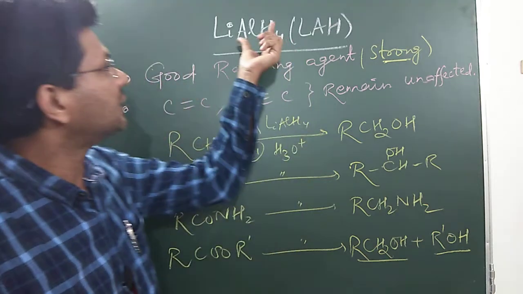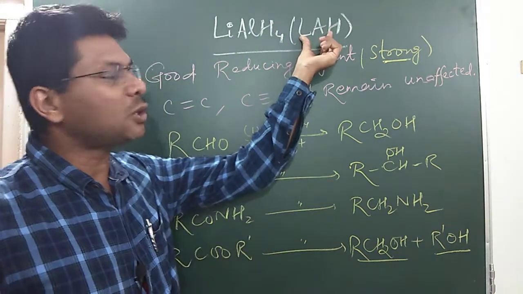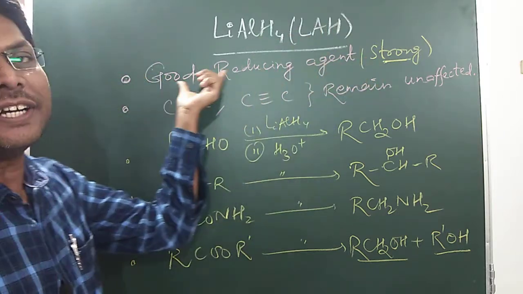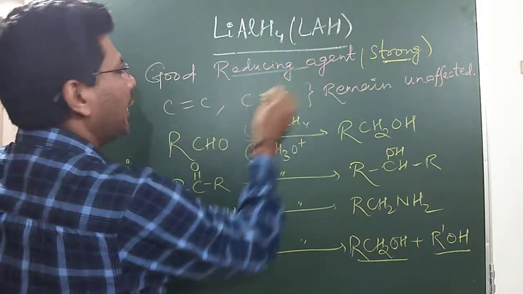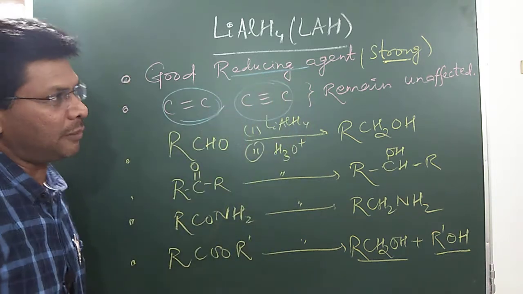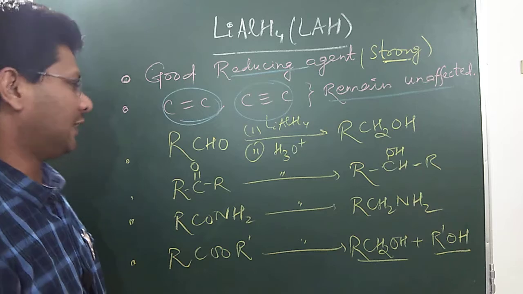Today I will be discussing the role of lithium aluminum hydride. Lithium aluminum hydride is also called LAH or LiAlH4. It is a strong reducing agent, or we can say it is a good reducing agent. But it is unable to reduce the carbon-carbon double bond or triple bond, so the carbon-carbon double bond or triple bond remain unaffected.